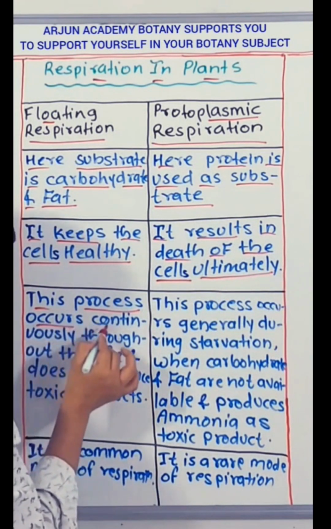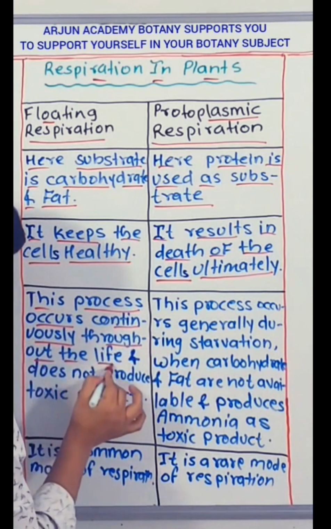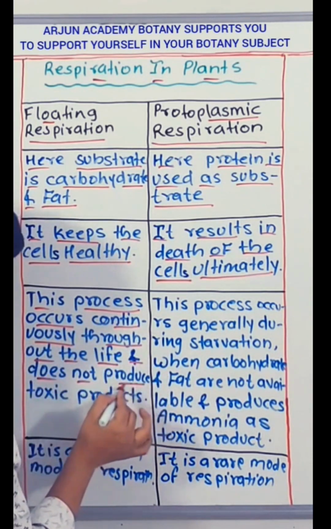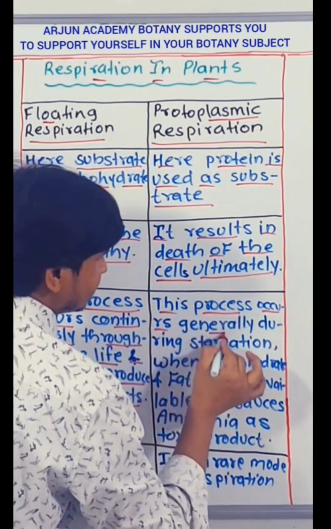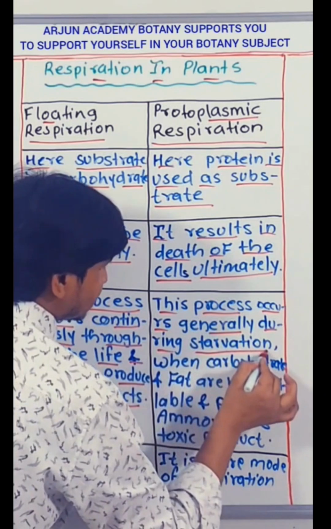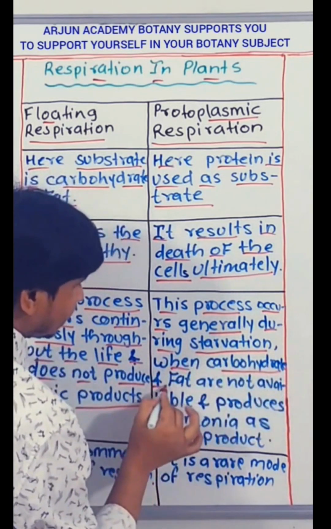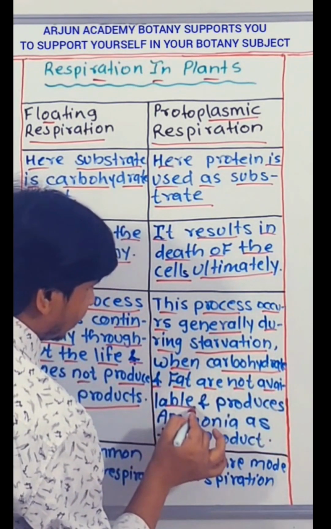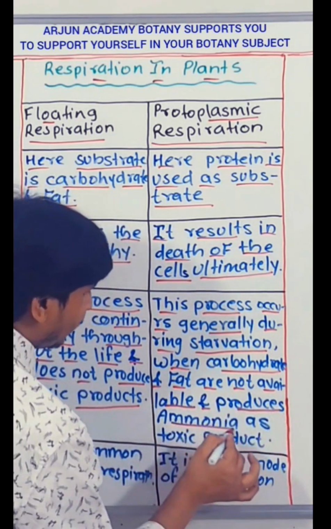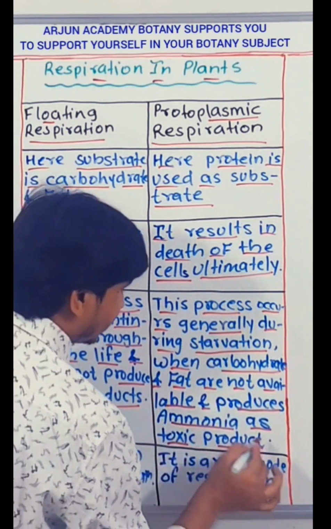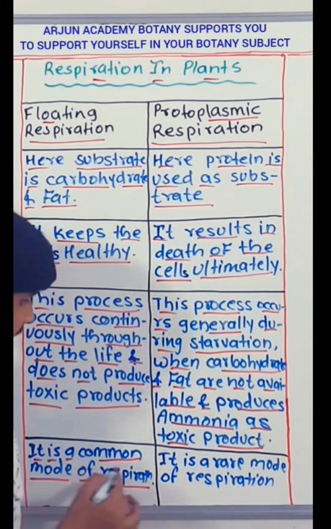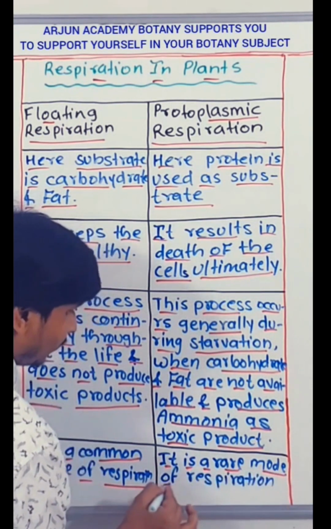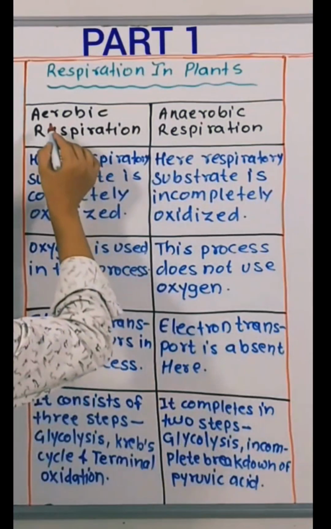This process occurs continuously throughout life and does not produce toxic products. This process occurs generally during starvation, when carbohydrate and fat are not available, and produces ammonia as a toxic product. It is a common mode of respiration. It is a rare mode of respiration.